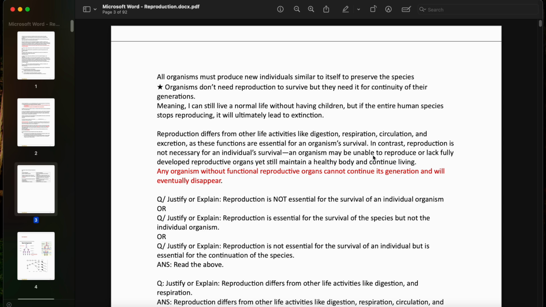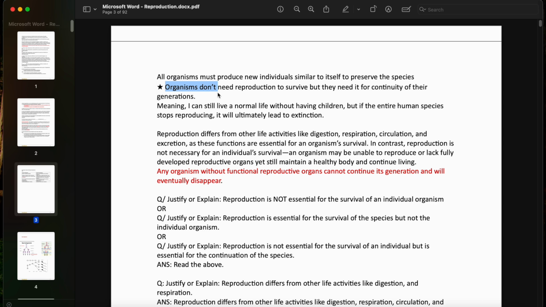Now, what is reproduction? What do we mean by reproduction? Reproduction is simply producing new individuals similar to the parent. Okay, that's what reproduction is. So we reproduce, we make new individuals that are similar to us. So all organisms must reproduce, or produce new individuals similar to itself, to preserve the species. Organisms don't need reproduction to survive, but they need it for continuity of their generations.